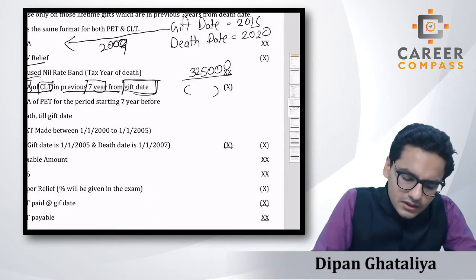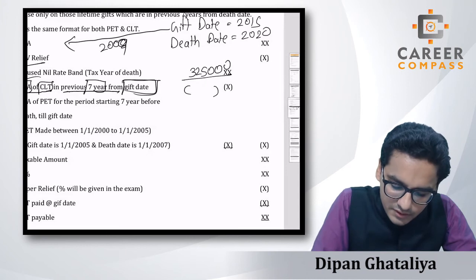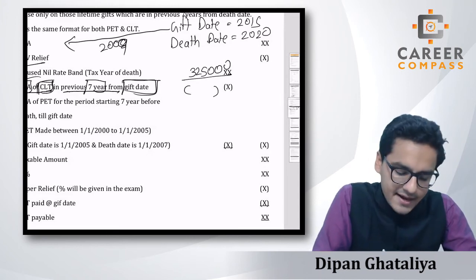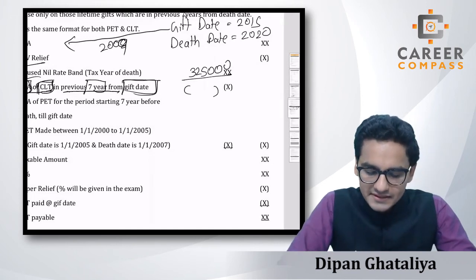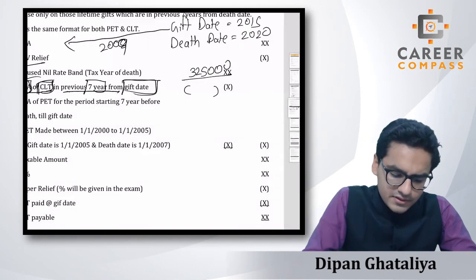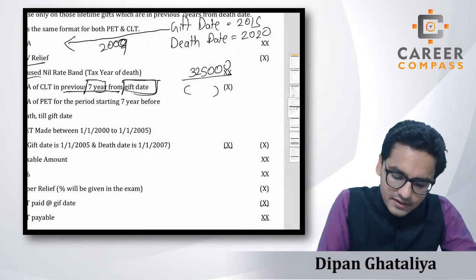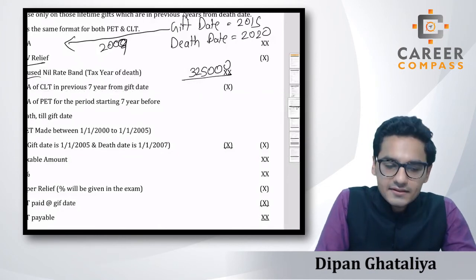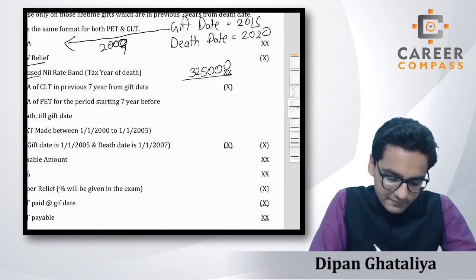So between 2009 and 2015, students, we have to see how much CLT we have made and what the GCAs of all these CLTs are, right? It's very simple, students. This is the same sentence we used in the CLT's gift taxability at the rate of gift.